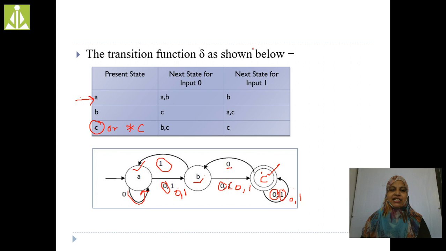Depending upon the transition function, we draw the diagram for the NDFA. The NDFA diagram is a directed graph. That's the reason we are putting the direction. See here, every edge has its direction, right? Now up to here clear? Go to the next slide.